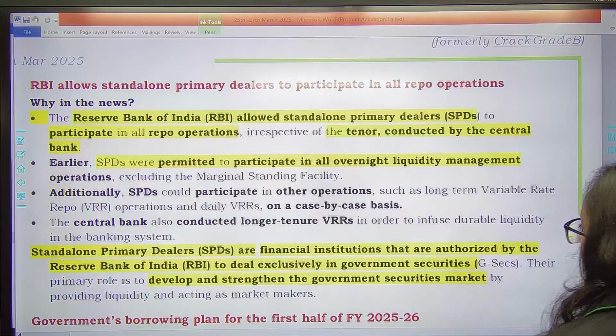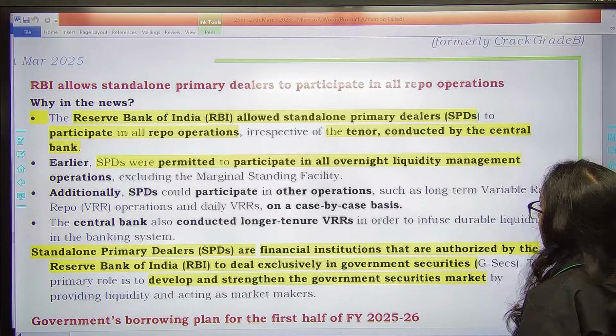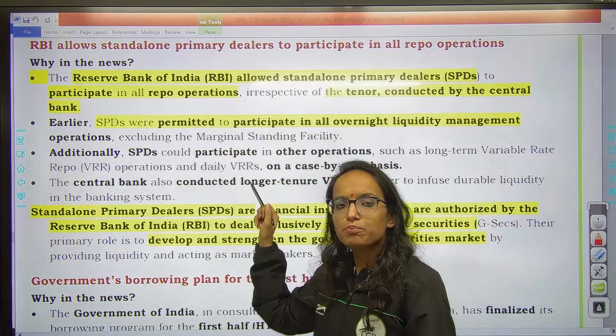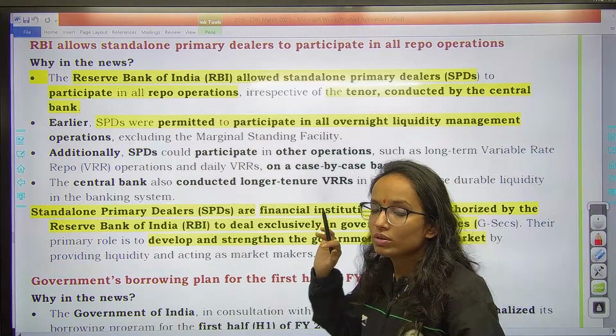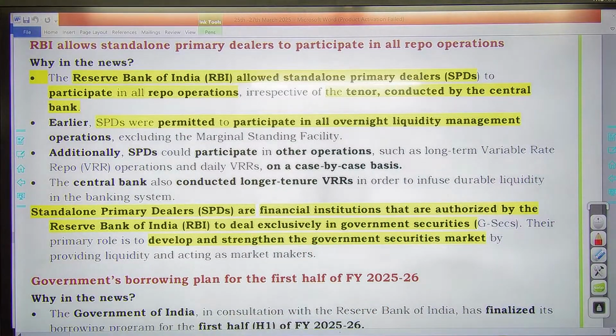Next news, RBI recently has allowed standalone primary dealers to participate in all repo operations irrespective of the tenor conducted by the central bank. तो repo operations जितने भी होते हैं, उनके tenor पे नहीं depend करेगा. Standalone primary dealers will be able to participate in all the repo operations, right?